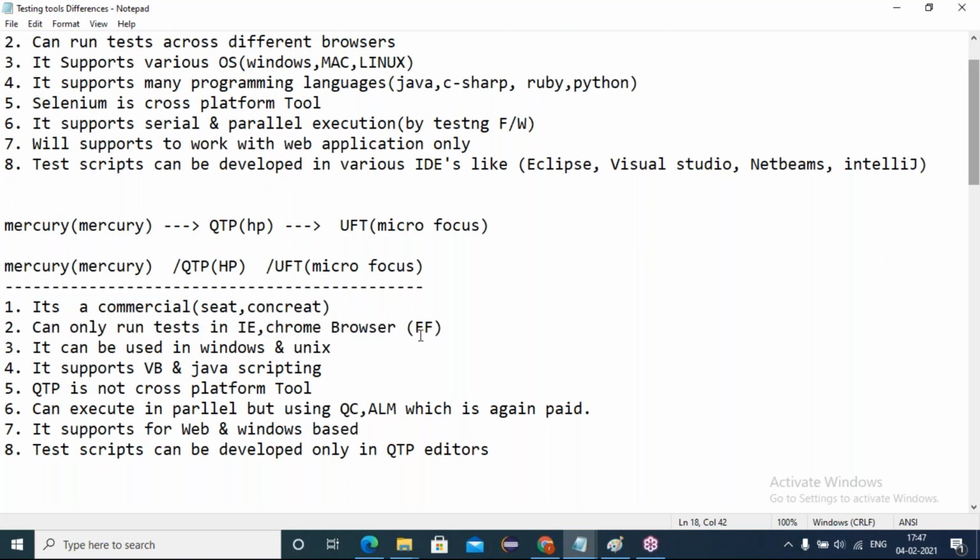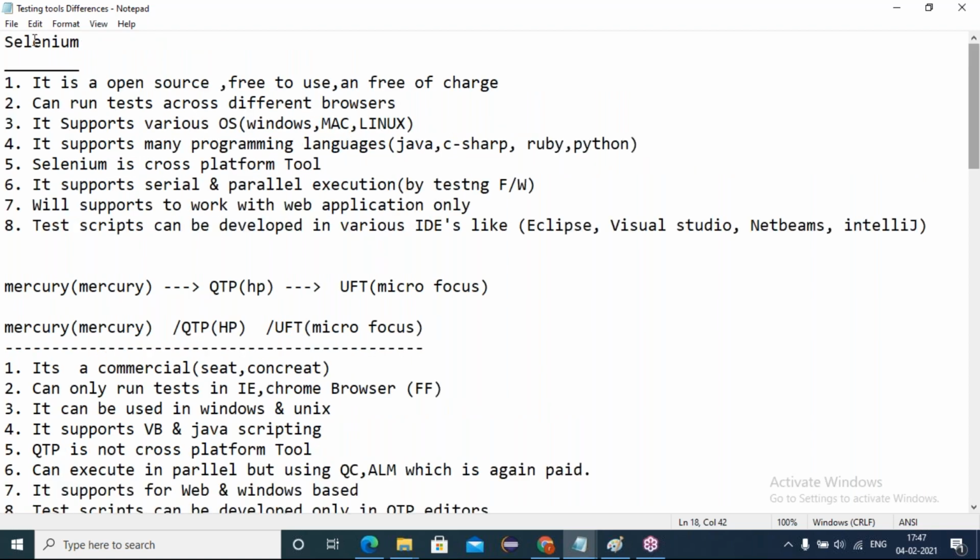Okay, if you want to run other browsers using QTP, we have to purchase the add-ons. But coming to Selenium, yes, it can run the tests across different browsers, i.e. Chrome, Firefox, without purchasing any add-ons. Friends, here in Selenium, if you want to run all the browsers free of cost, just download the respective browser drivers, and we can run in any of the browsers.